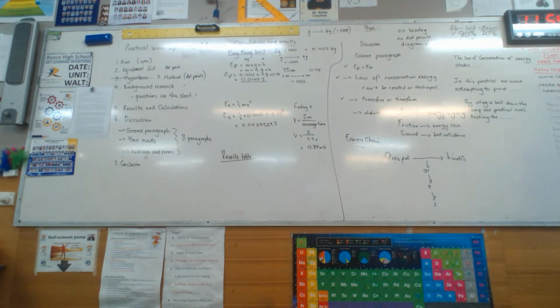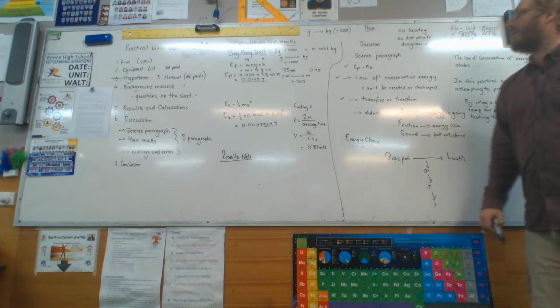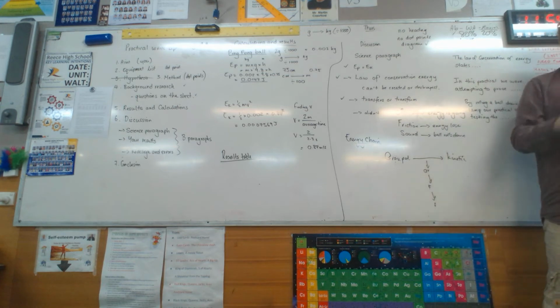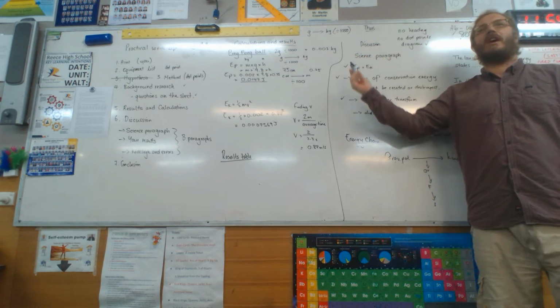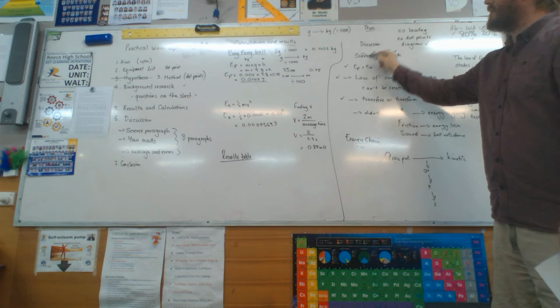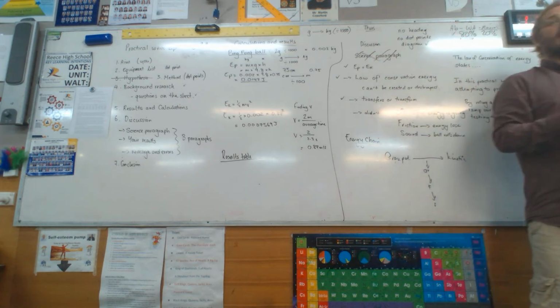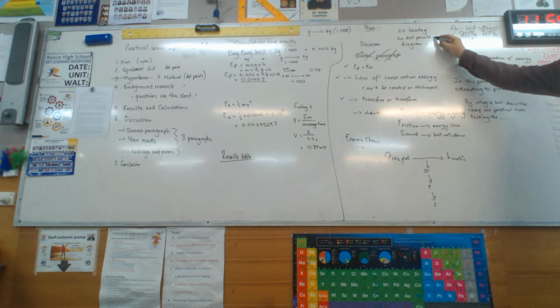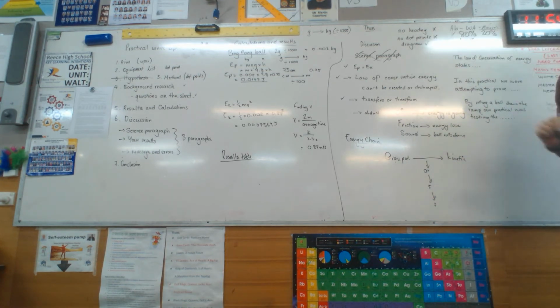So let's go to the discussion. In paragraphs, write the following, in capitals: no headings. I do not, in your discussion, want to see the word discussion and then science paragraph. No, no, no, no, no. We don't need headings in a paragraph setting. Do we use dot points? No. Do we use full sentences? Yes. Can we put diagrams in? Yes.